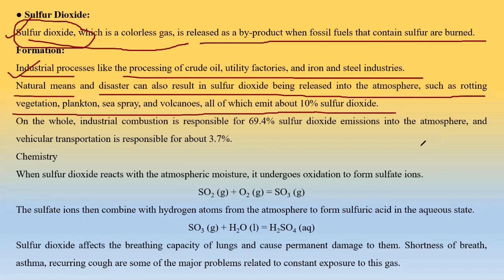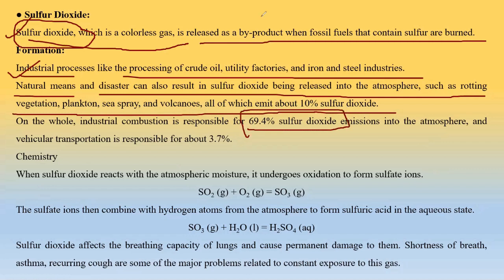Okay, so in the previous slide it was mentioned that yes, nature also releases those gases which result in acid rain, but that portion is very less. Now here it has been mentioned that it is only 10% of the total gases that are emitted. And how does this 10% come? It comes from rotten vegetation, plankton, sea spray, and the main source of nature is the volcanoes. Okay. Now, on the whole, industrial combustion is responsible for 69.4% SO2.